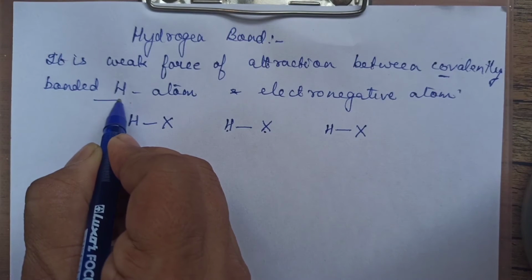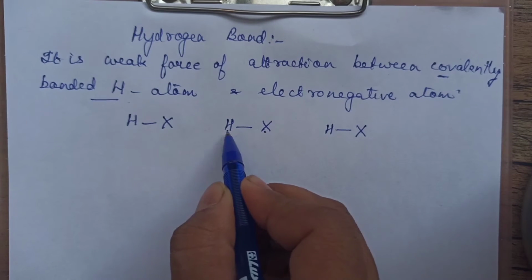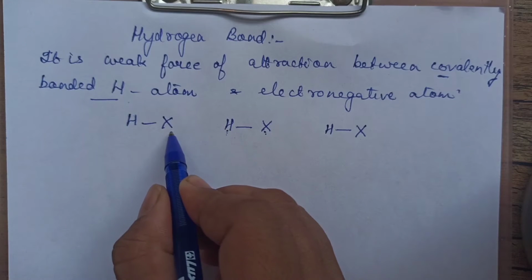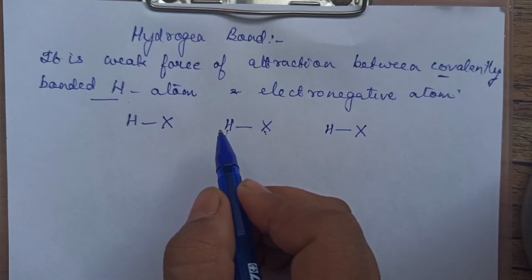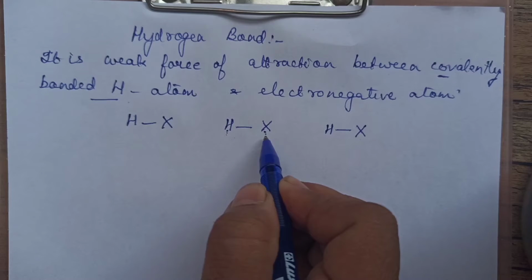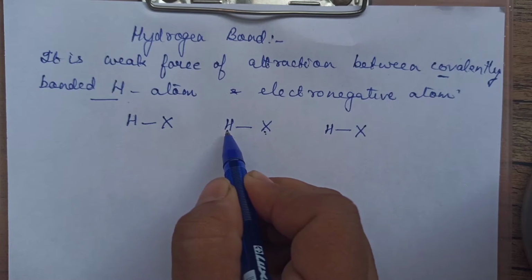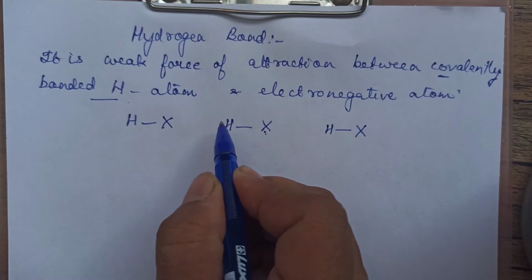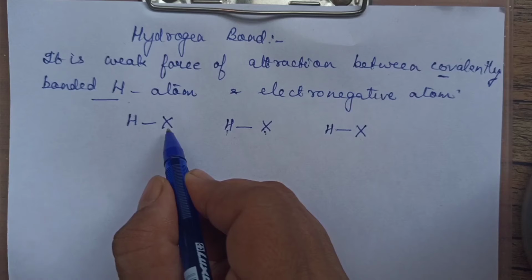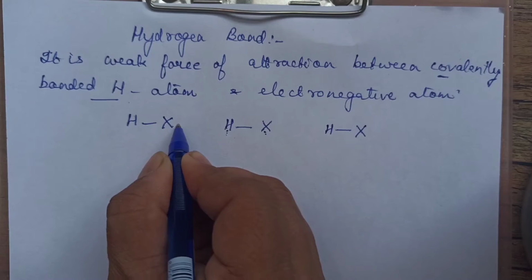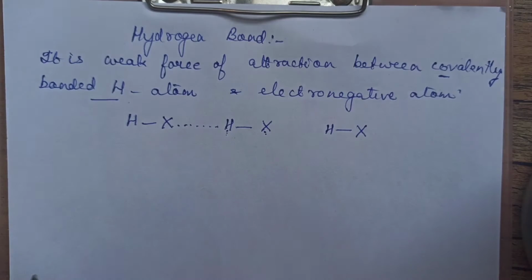Covalently bonded hydrogen atom, that means hydrogen is already covalently bonded, and one more electronegative atom is there. Suppose I consider H and some electronegative atom. It is covalently bonded with it. This is the covalent bond. And the other side there is another electronegative atom. So between hydrogen and the electronegative atom there is force of attraction.